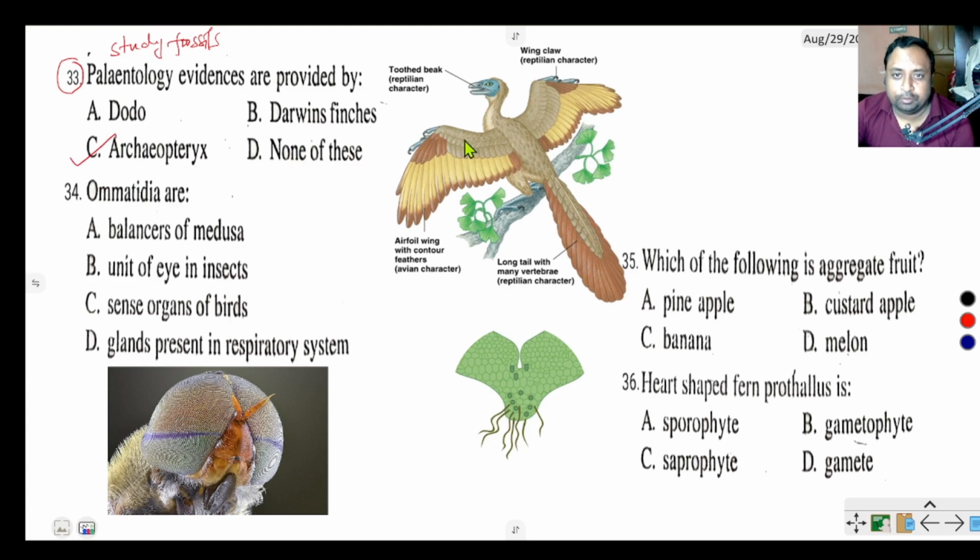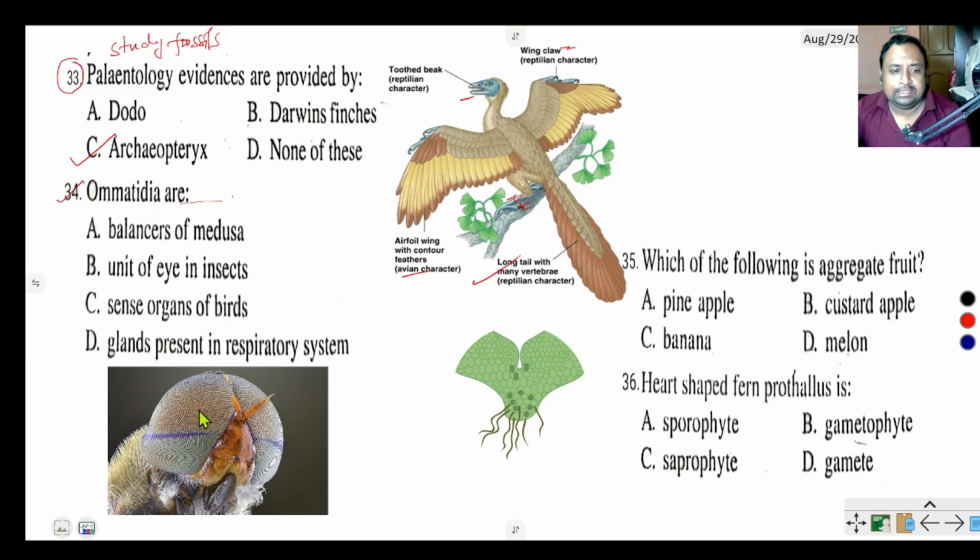It bears characters of both birds and reptiles: teeth, claws, a long tail with many vertebrae, nails and scales on legs are reptilian characters, while wings with contour feathers are avian characters.